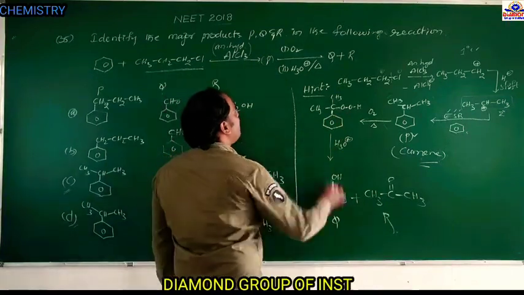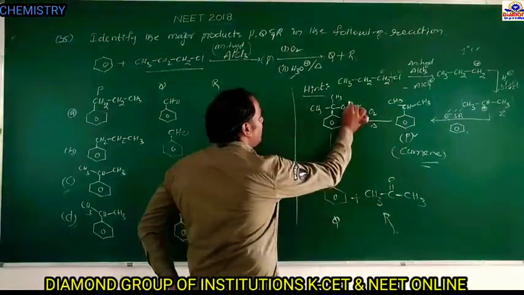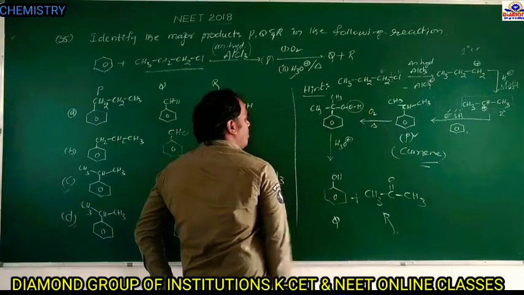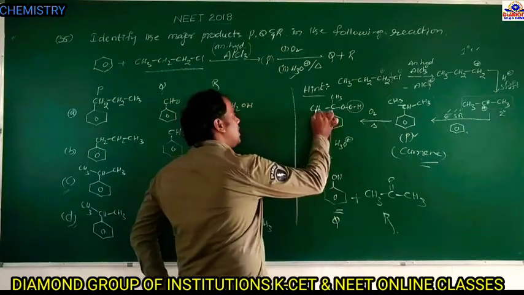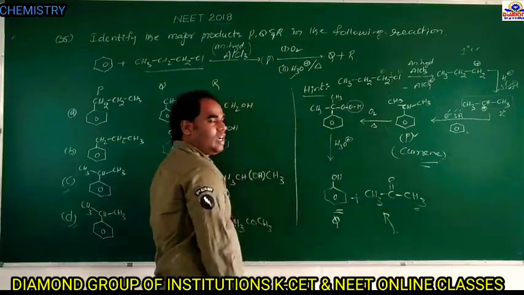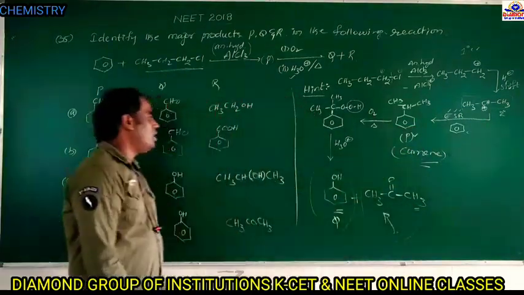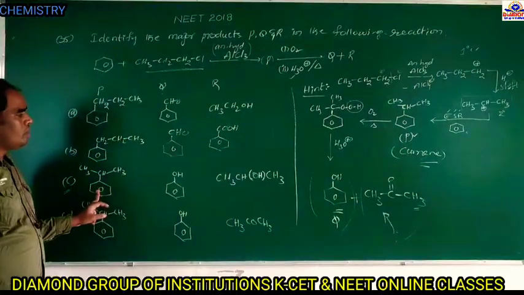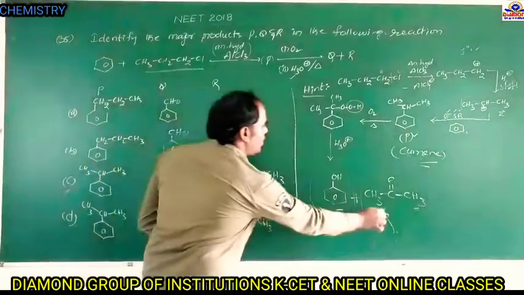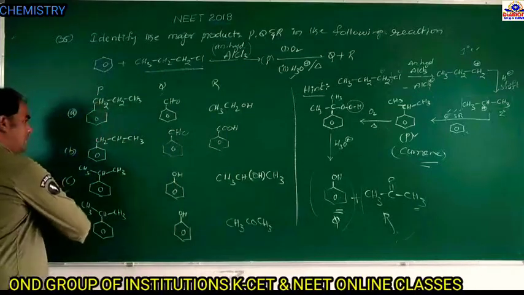This peroxide second undergoes hydrolysis in the presence of heat. What happens here? This OH group is connected to benzene, and it forms phenol, and CH3 C double bond O CH3, acetone, is eliminated. Therefore, P is cumene, Q is phenol, and R is acetone. So Q is phenol, R is acetone. So answer D is the answer.